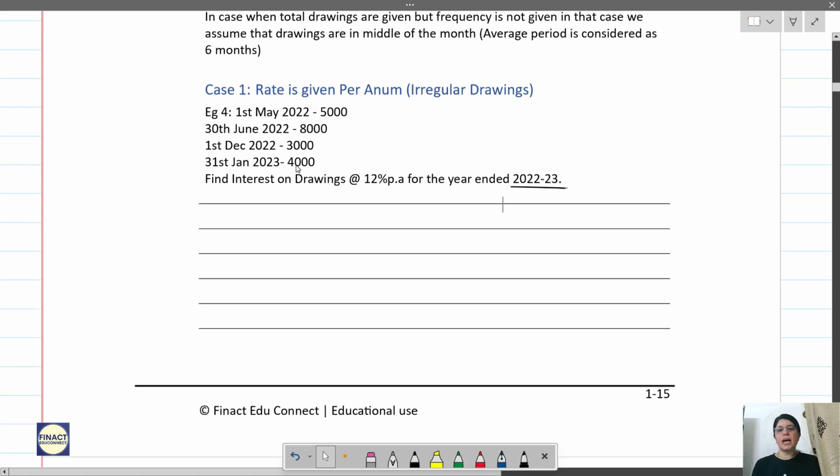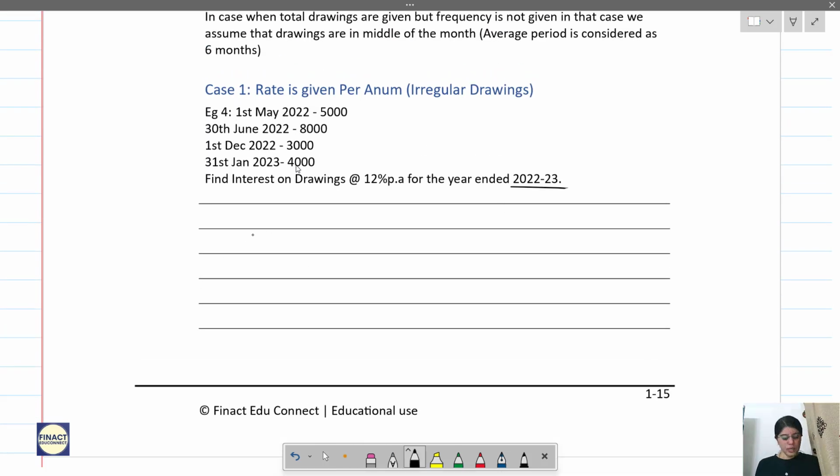Before that, I'll draw a timeline over here to understand. The year begins somewhere over here, 1st April 2022. On 1st May 22 there was a drawing of 5,000 rupees, correct?